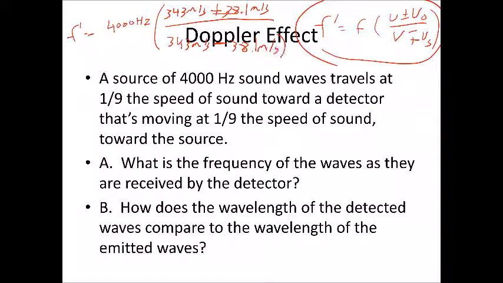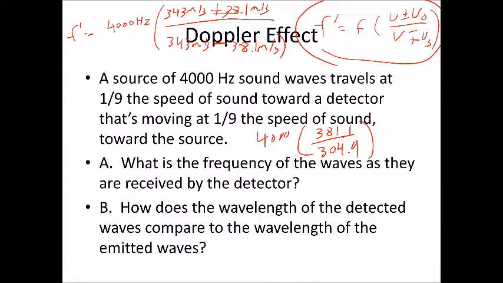So let's do the math. On top, 343 plus 38.1. That's 381.1 on top. On the bottom, 343 minus 38.1. That's 304.9 on the bottom. We've got to multiply that by 4,000.